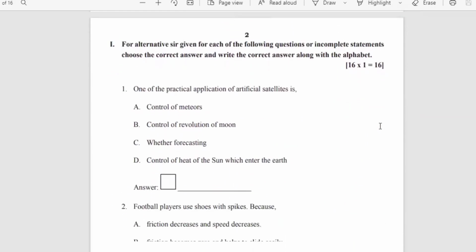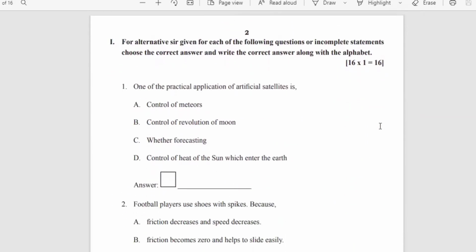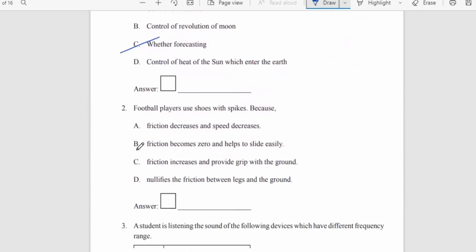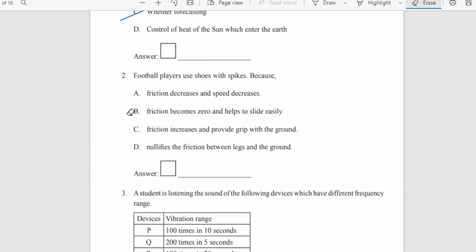The first question is on the screen. One of the practical applications of artificial satellites, they gave you the four options: control of meteors, control of revolution of moon. So, weather forecast, obviously it is weather forecasting, just knowing what the temperature will be at a particular place. So that is the function of the artificial satellite. Okay, moving to the next one.